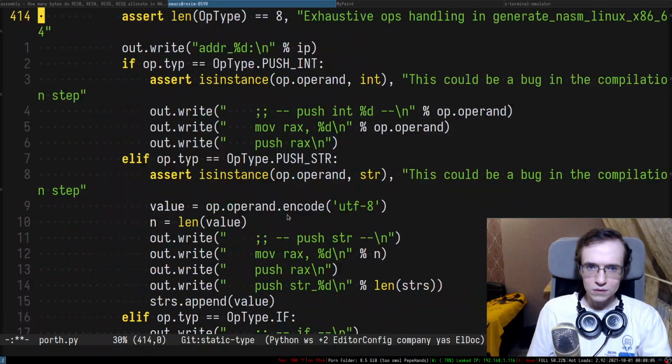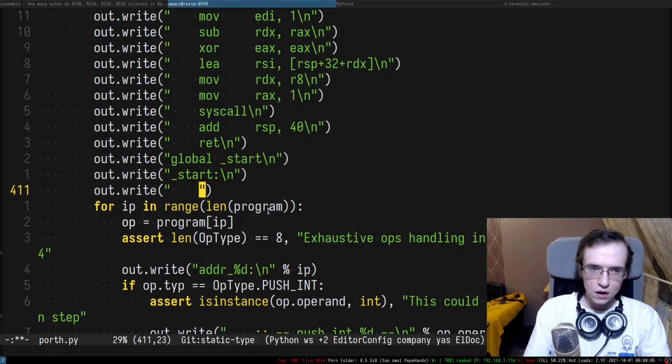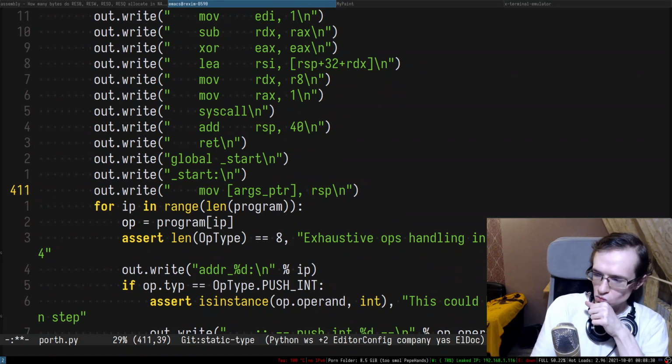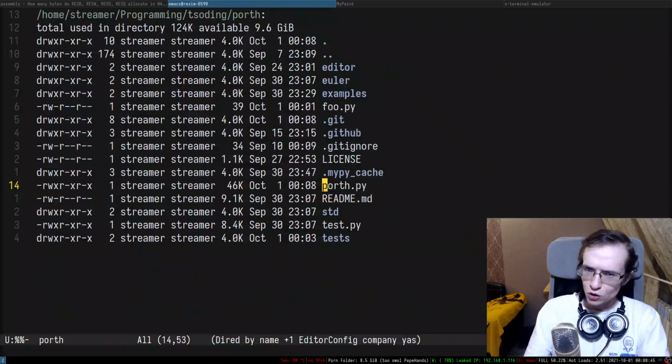And after that, we're going to generate nasm, and I'm going to do a mov. So how am I going to do that? I suppose I need to just dereference this entire thing. Is that how we do that? args pointer, RSP. Is that what I have to do? I think. I'm actually not sure if this is how I have to do that, but anyway, let's go ahead and do that.